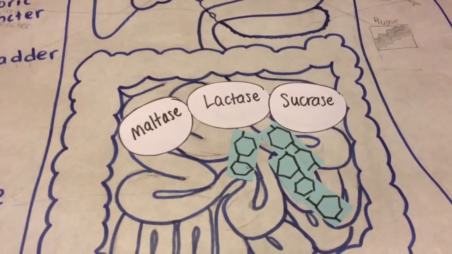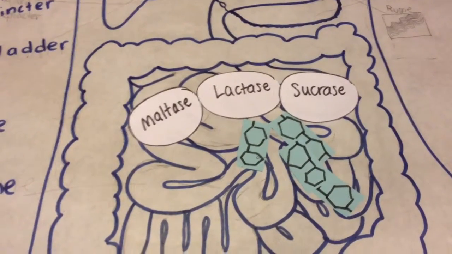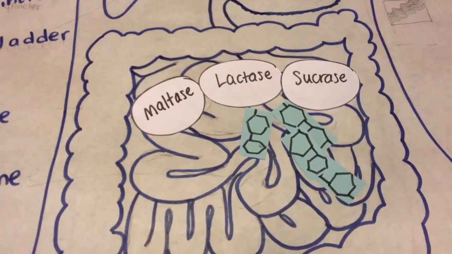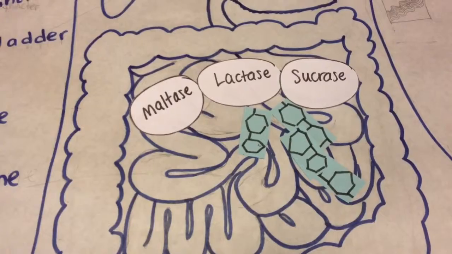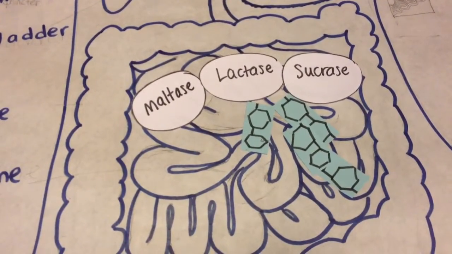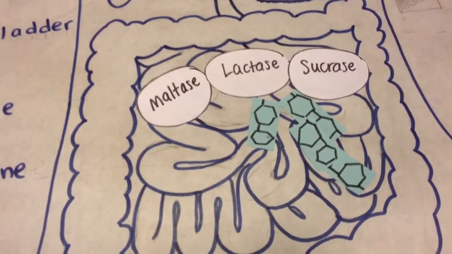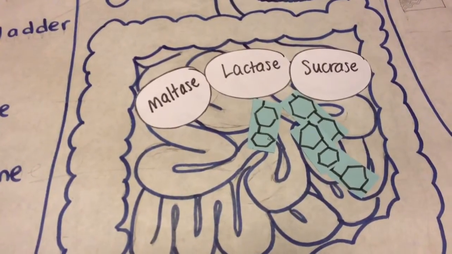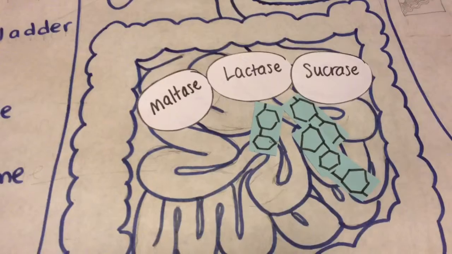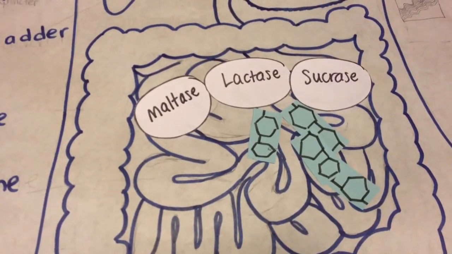The maltose now moves further down into the small intestine. The intestinal glands release the enzymes peptidase, nucleases, maltase, sucrase, and lactase. Maltase digests the maltose into two glucose molecules. Sucrase digests sucrose into glucose and fructose. The lactase digests the lactose into glucose and galactose.